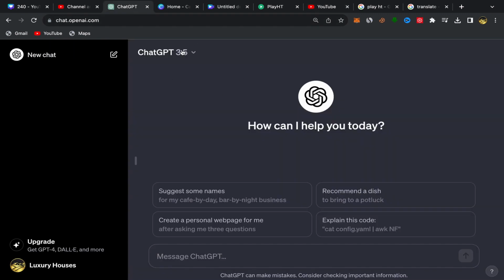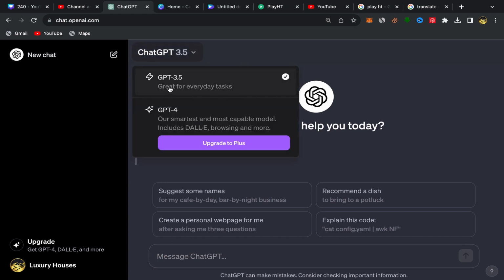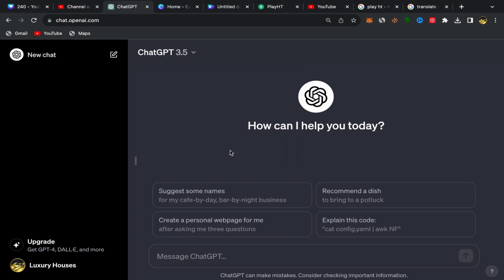You will go to ChatGPT. If you don't have an account on ChatGPT, go to Google, search for ChatGPT, sign up by using your email address. The sign up process is super easy and simple. After you finish, this will be your home page. You can use just the free version. I'm using just the free version.